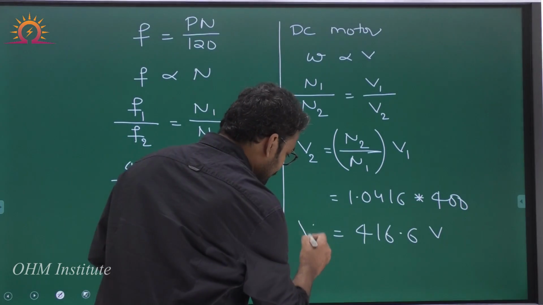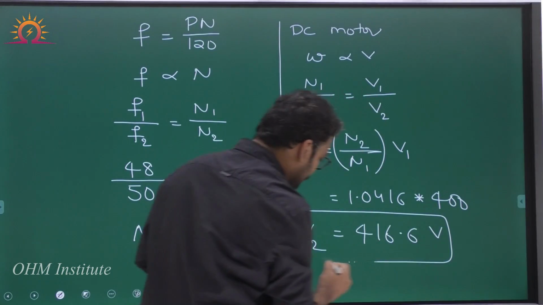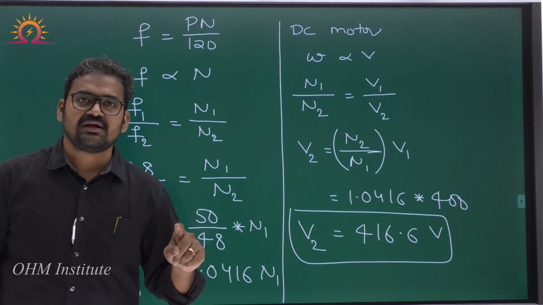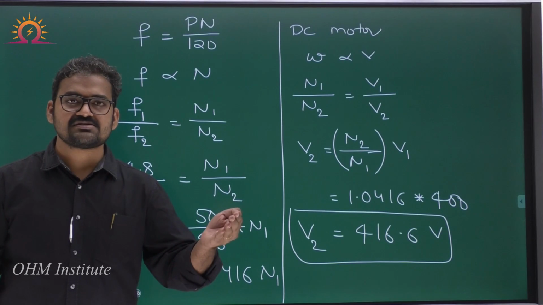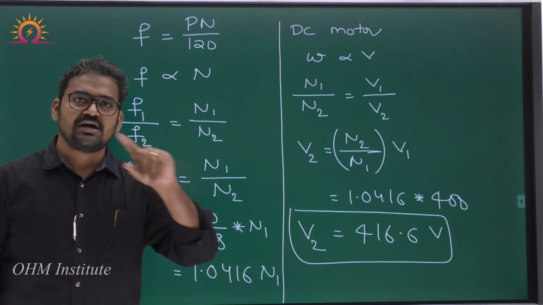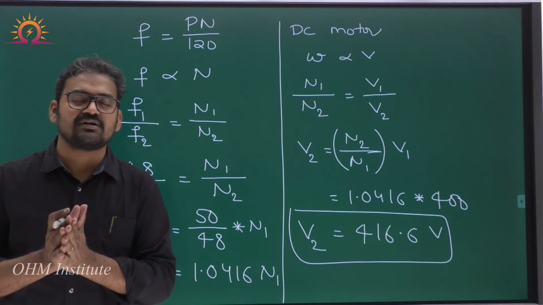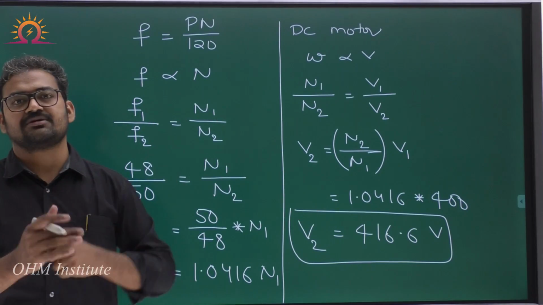That means you have to increase the DC motor voltage to 416.6 volt so that the DC motor speed will increase, the alternator speed will increase, and 48 Hz will reach 50 Hz. That means the alternator will be synchronized with the bus bar.